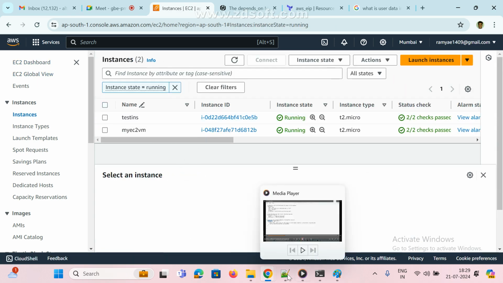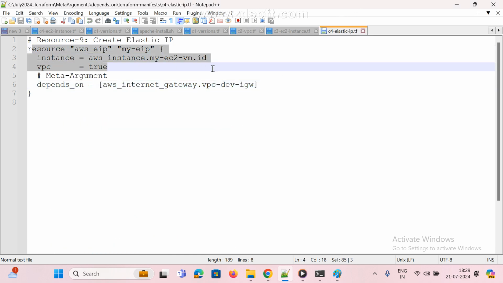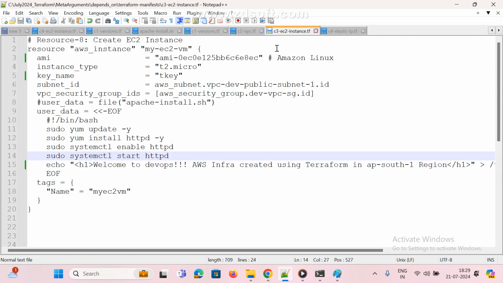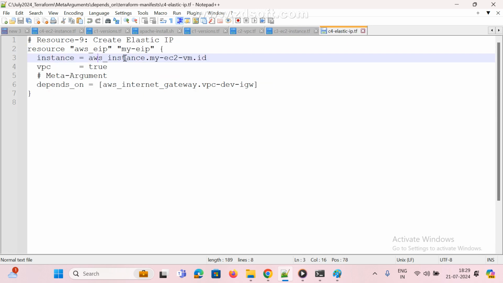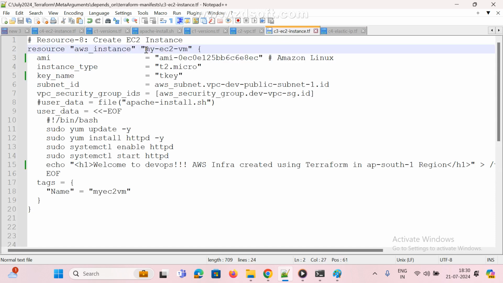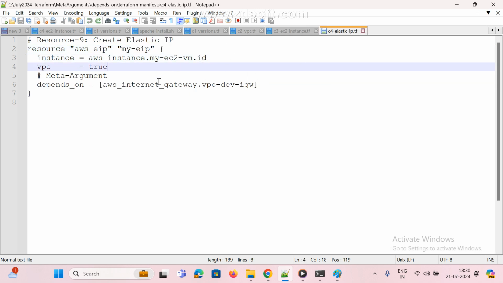If you want to do it like this, this is the code. First, this creates one elastic IP, and this is the instance, this is the instance AMI ID, and this instance ID I called in here. See here, aws_instance.my-ec2-vm. What is that? This is your local name, correct? And .id, and .id. Whichever ID you are getting, the same thing we can get. I hope you got it, right?